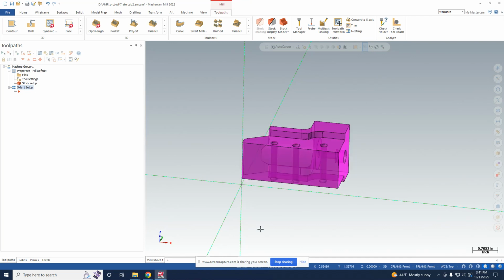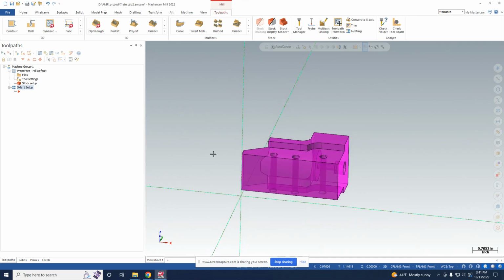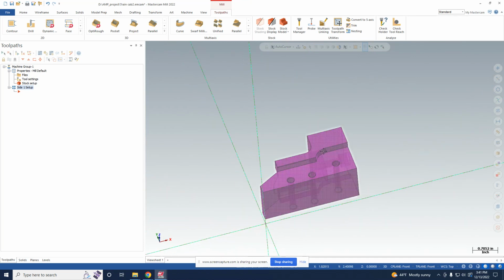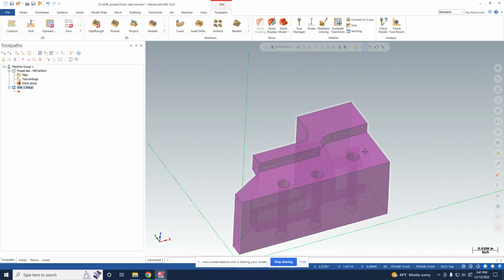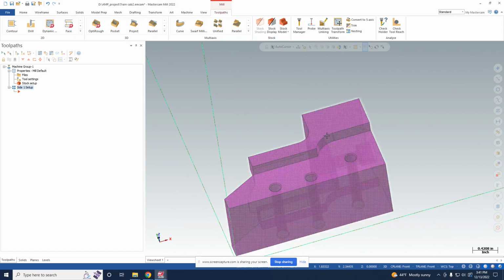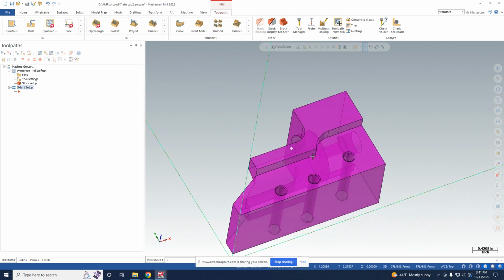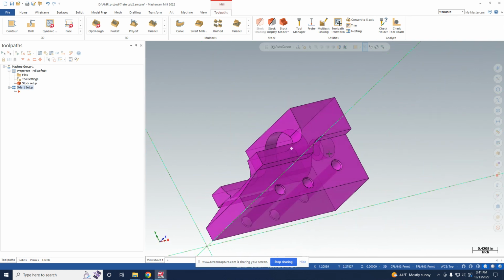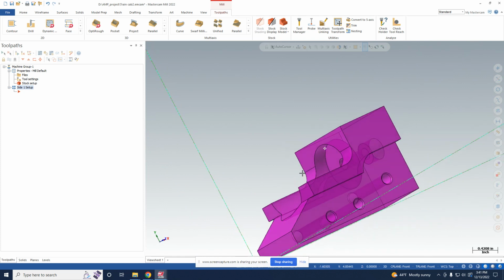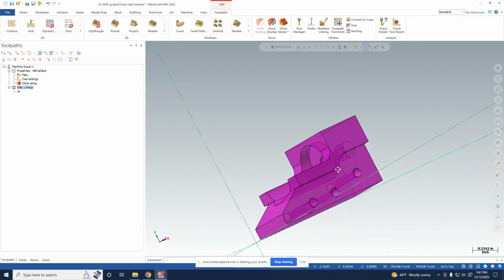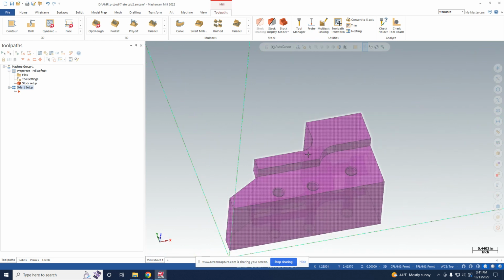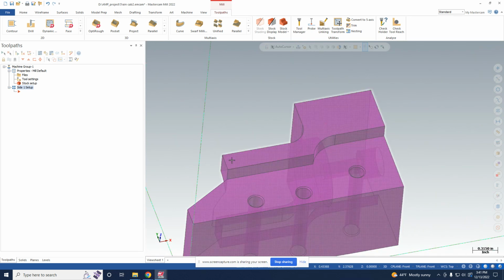Okay, so now just moving on to machining this side. The first side, we're going to start out by showing how to machine this contour using dynamic milling and a standard contour operation. For the actual machining, we're going to end up using OptiRough, and we'll show later on why it makes sense to use OptiRough. But just to show you how to use dynamic milling, we'll go into that.